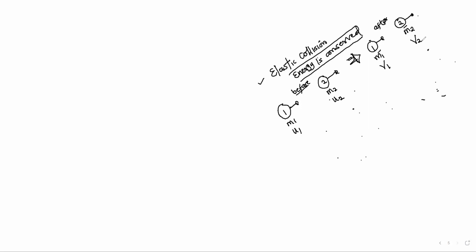Now watch. Let's say U1 is 10 meters per second. After collision, V1 becomes 7 meters per second. That means body 1 has lost momentum, because the speed has reduced from 10 to 7. Let's say initially U2 was 5 meters per second. V2 now becomes 10 meters per second. That one has gained speed. Don't say here lost 3, it becomes 7, here gained 5. No, that's not how to calculate it. We are looking at the what?